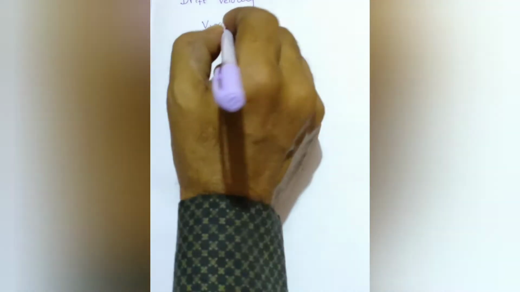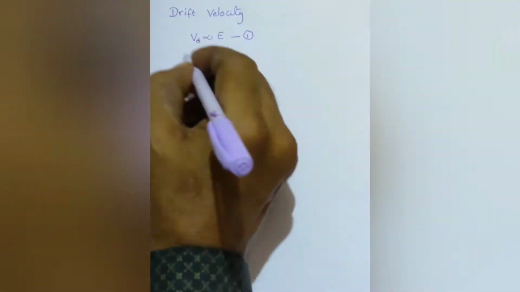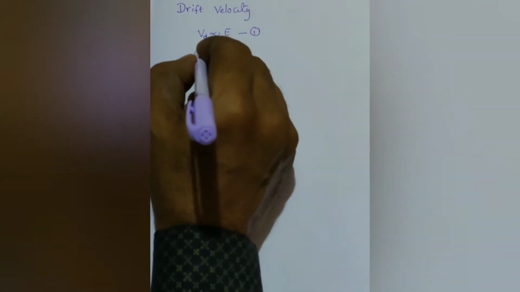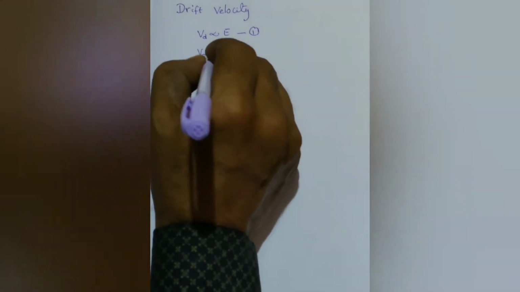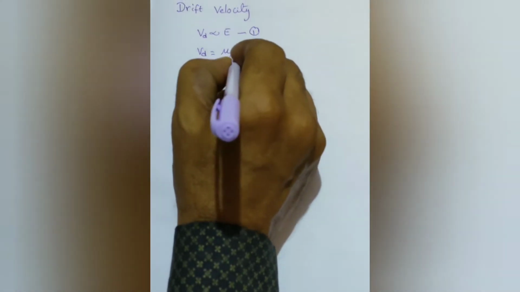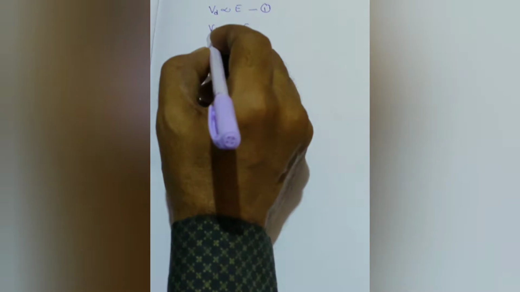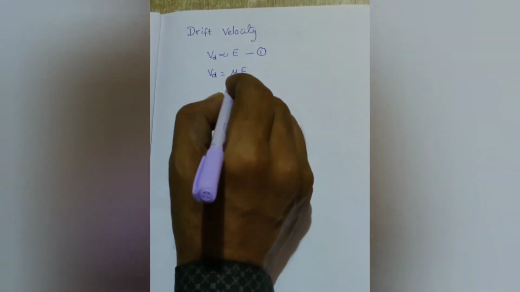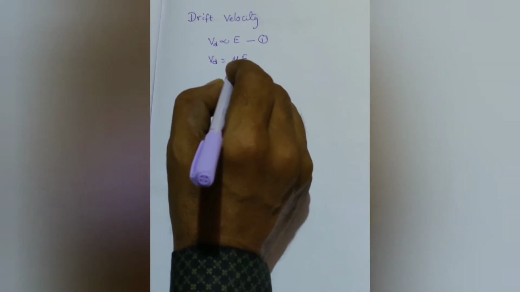Vd is proportional to E. Here E is the external field. It can be written as Vd equals mu into E also. Here Vd is the drift velocity, and mu is the mobility of electrons.